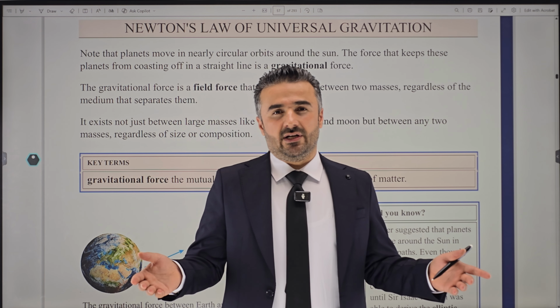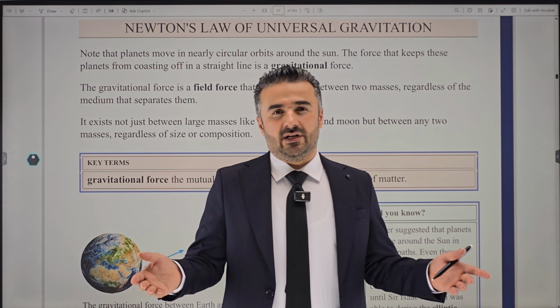It says that every mass in the universe attracts every other mass in the universe with a force that is directly proportional to the product of their masses and inversely proportional to the square of the distance between the two. Let me tell you what exactly Newton stated here. He said that if we have two masses in the universe, no matter how small or big they are, let's call them M1 and M2.